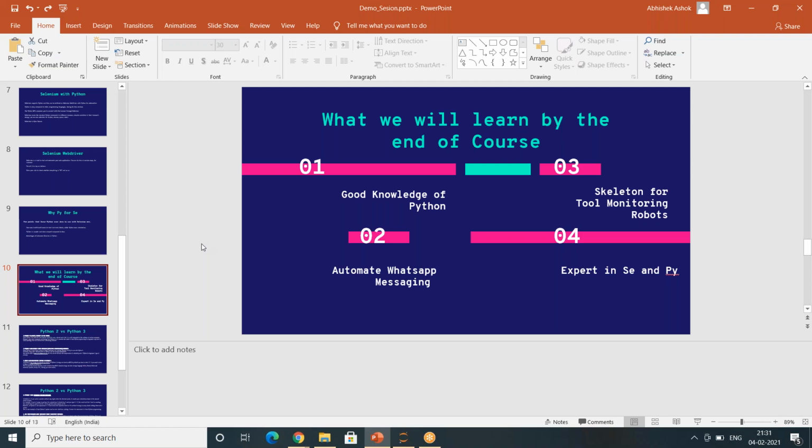Because we are good at Python, we will do this automation wherein I will give you the contacts, you just give me the program, I will just execute it, and the program should itself send the invitation to the people, and I will just call them after that and tell them that I'm getting married. So what we are going to learn at the end of this course is how to write that WhatsApp message automation program as well, and I'll run it and show you how you can execute it. So at a later point in time, you can automate any website.